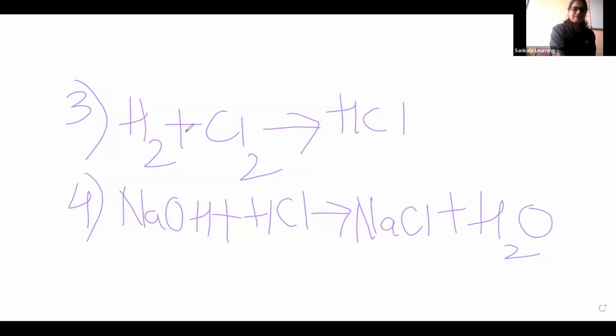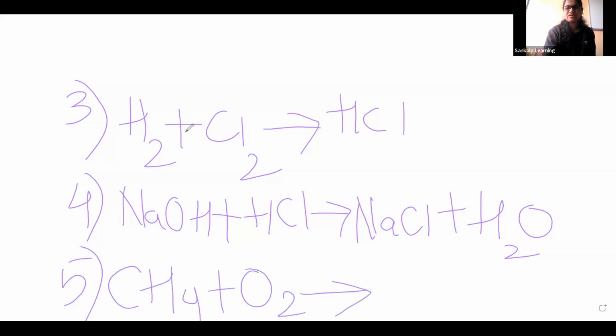Fifth example, try to do this. Try to do the third one, the fourth one I will explain. Methane, CH4, when it burns in presence of oxygen, it gives carbon dioxide plus water.